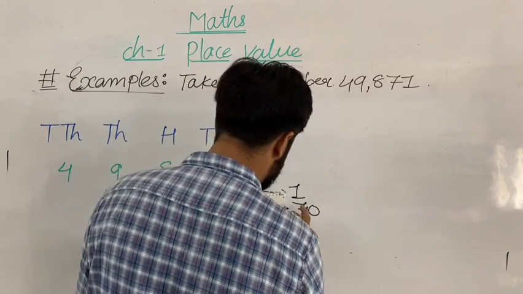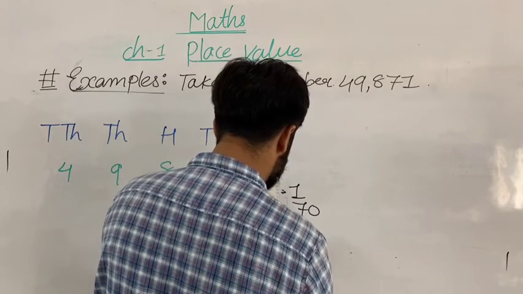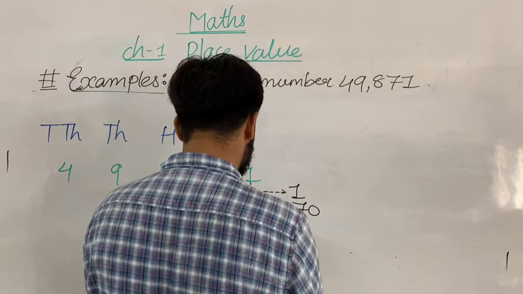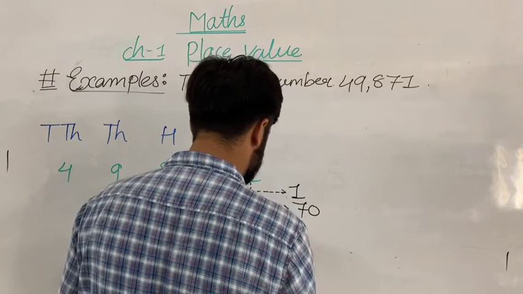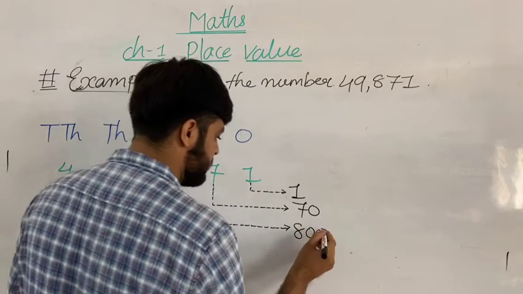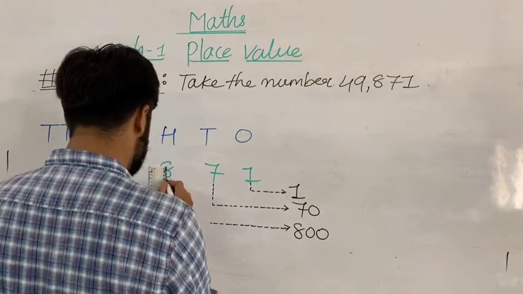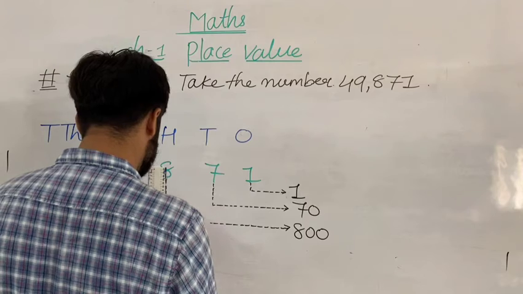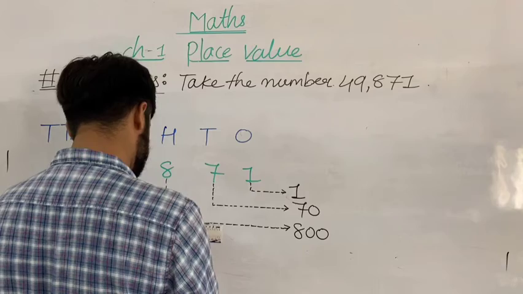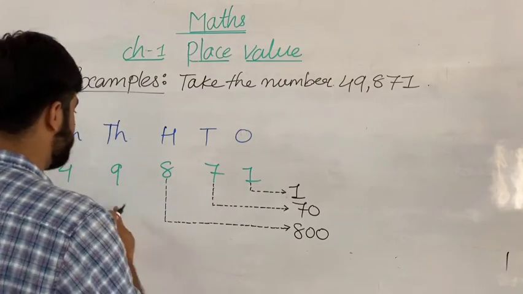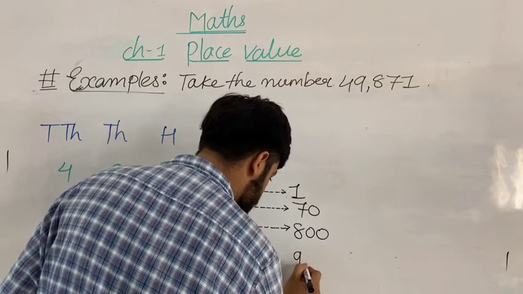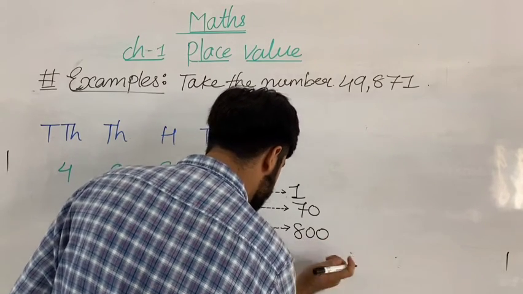Then after that, what do we have to put here? We have to put here the third digit. Third is hundreds, so we have to put 800. Do it like me, all my dear students. Do it fast. Then after that it's a 9. So for 9, what do we have to put? 9,000.